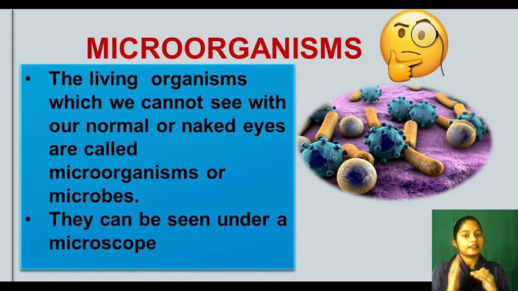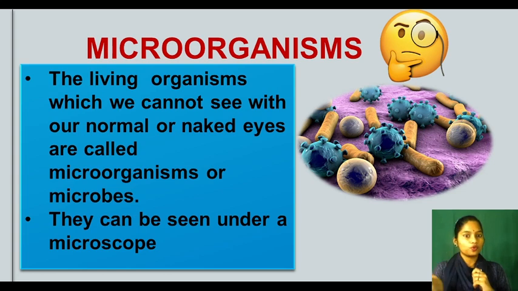So, the living organisms which we cannot see with our normal eyes are called microorganisms or microbes, because micro means small. They are so small that we cannot see them with our eyes. How can they be seen? They can be seen under a microscope.